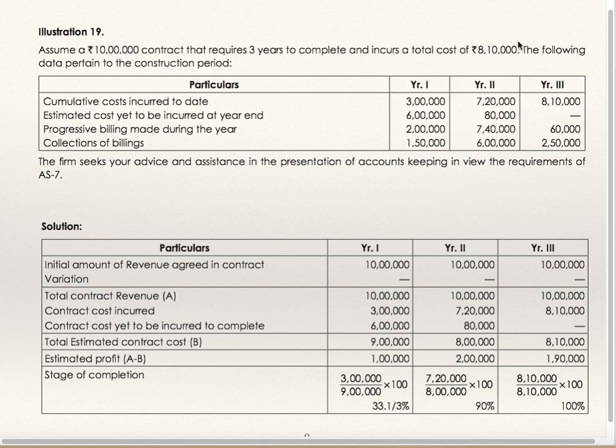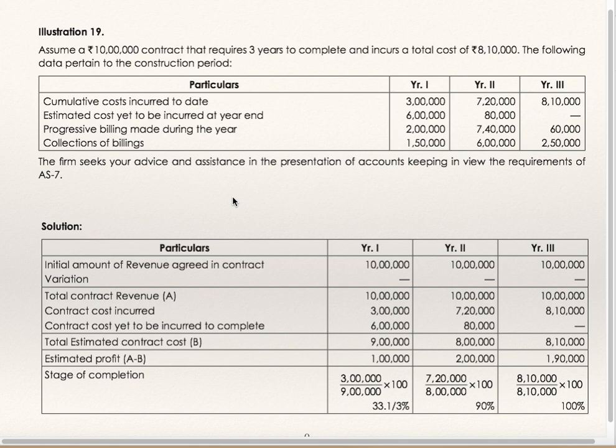8 lakh 10,000 is the total cost of completion they are expecting. Estimated cost yet to be incurred at the year end: 6 lakhs, second year 80,000, third year nil. Progressive billing made during the year: first year 2 lakh, second year 7 lakh 40,000, third year 60,000. Collection of billing: first year 1 lakh 50,000, second year 6 lakhs, third year 2 lakh 50,000. The firm seeks your advice and assistance in the presentation of accounts, keeping in view the requirement of AS7.